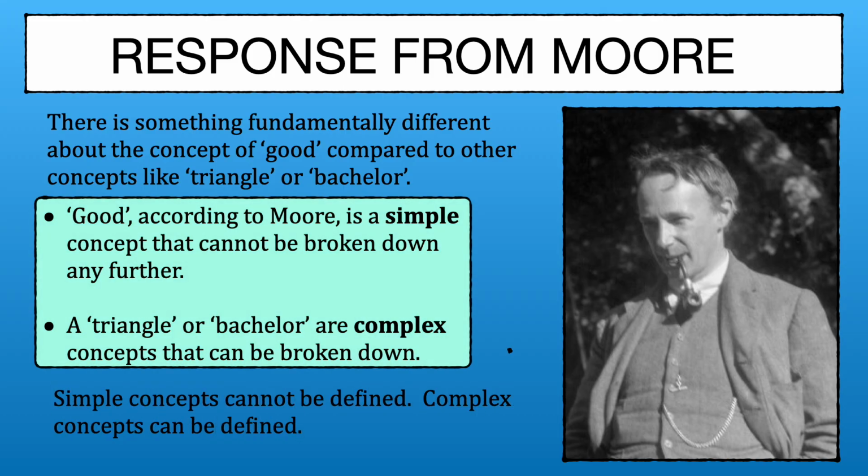We can say a triangle is a shape. It has 3 sides. The sum of its interior angles is 180. We can say a bachelor is a male. We can say a bachelor is unmarried. However, we cannot break down any further the concept good.